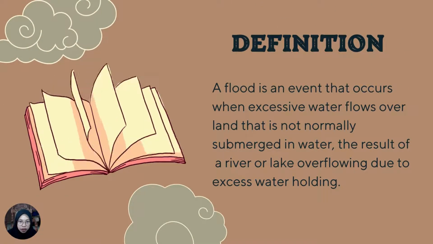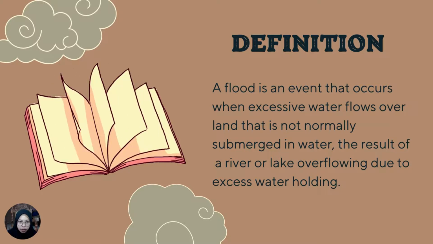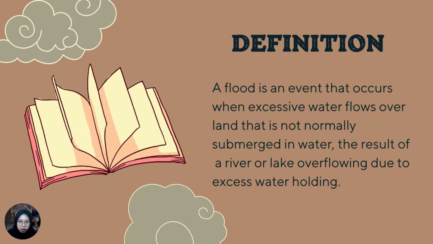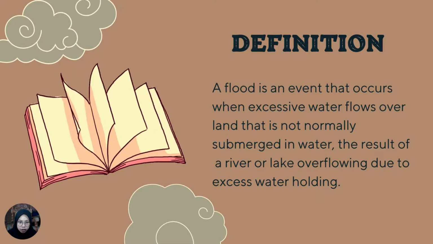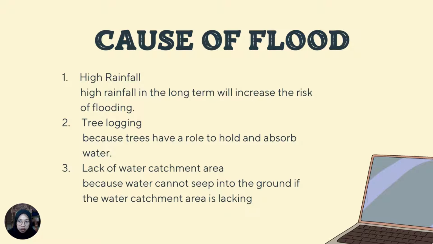A flood is an event that occurs when excessive water flows over land that is not normally submerged in water. It is the result of a river or lake overflowing due to excess water. There are so many causes of flood. The first is high rainfall. High rainfall in the long term will increase the risk of flooding.